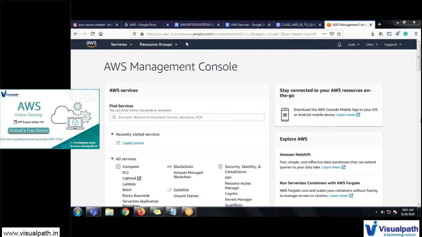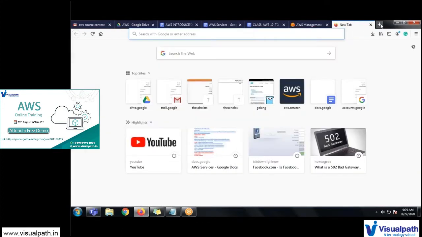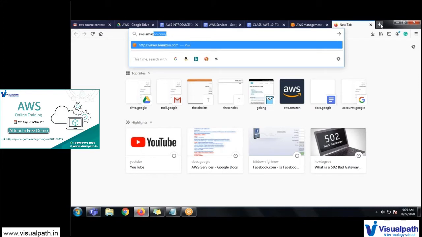Okay, fine. You can see my entire screen where I'm going to navigate you through the AWS course content, and my voice will be audible to you very clearly. Sorry for that, I don't have a cam on my system. Okay, let's start. This is the AWS console, provided by AWS at aws.amazon.com.